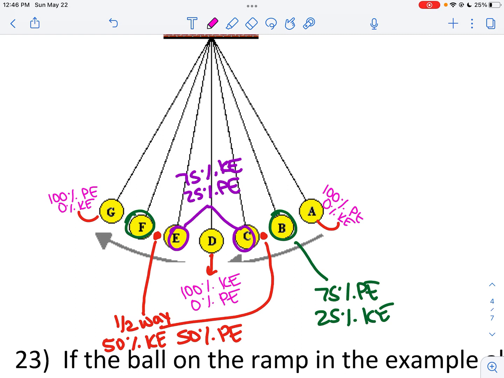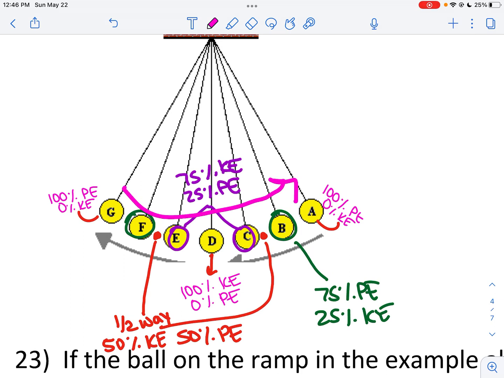So as that height decreases, you notice the potential energy goes down till eventually I'm not elevated above that initial position, D, anymore. So I have all kinetic at D, going the fastest. And then once I pass D, I start to go up and go above that initial position. So more height gives me more potential. And then eventually it's going to turn back around and come this way. And it'll just keep going back and forth, back and forth, back and forth.